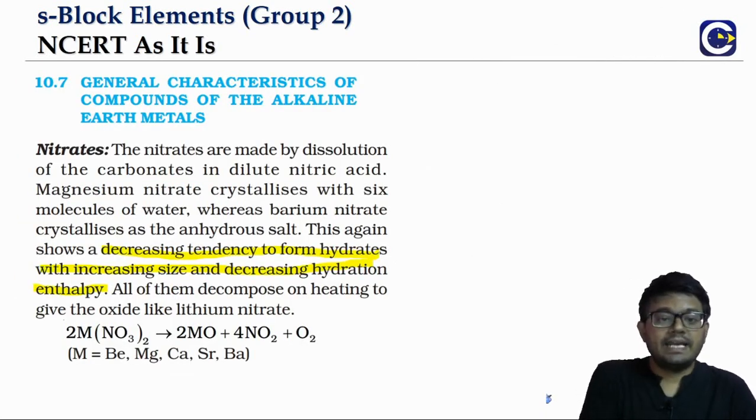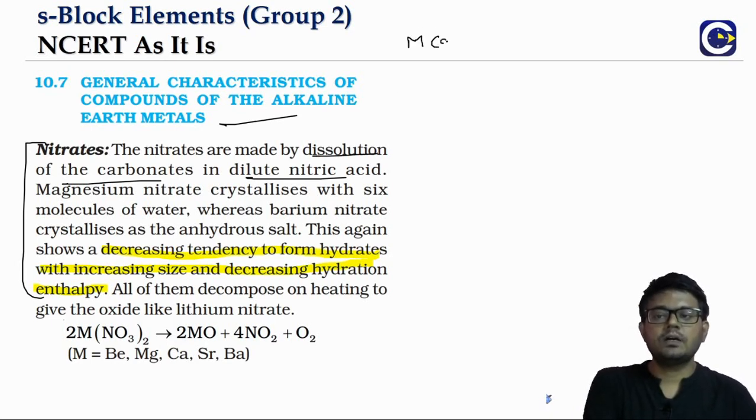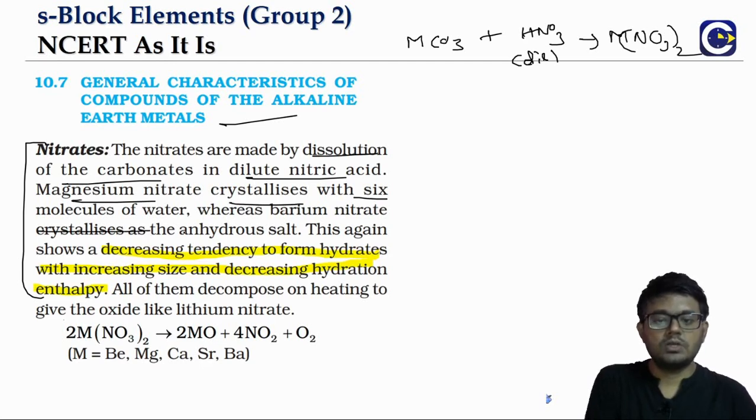Now when it comes to the nitrates, the nitrates can be prepared by dissolving carbonates in dilute nitric acid. So you take the respective carbonate and dissolve it in dilute nitric acid, and we will be able to obtain the corresponding nitrates. The nitrates crystallize as hydrated salts, like magnesium nitrate, which crystallizes with 6 water molecules.